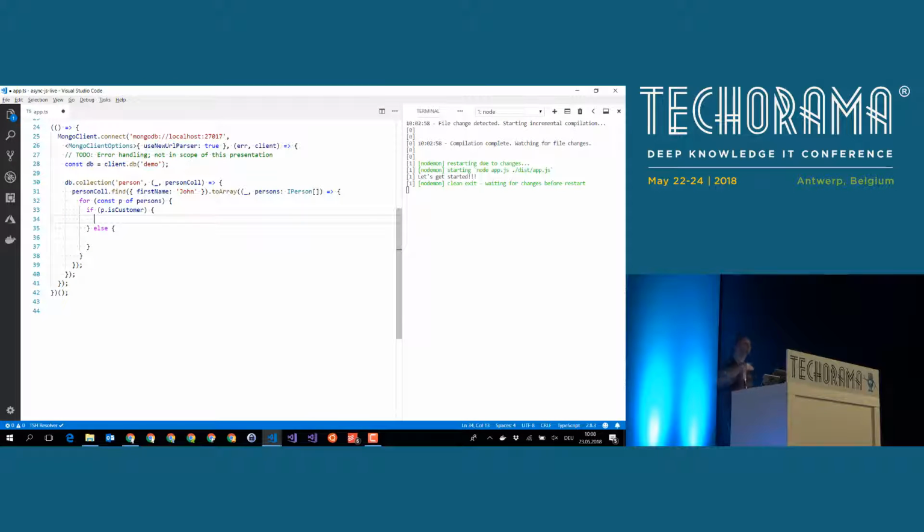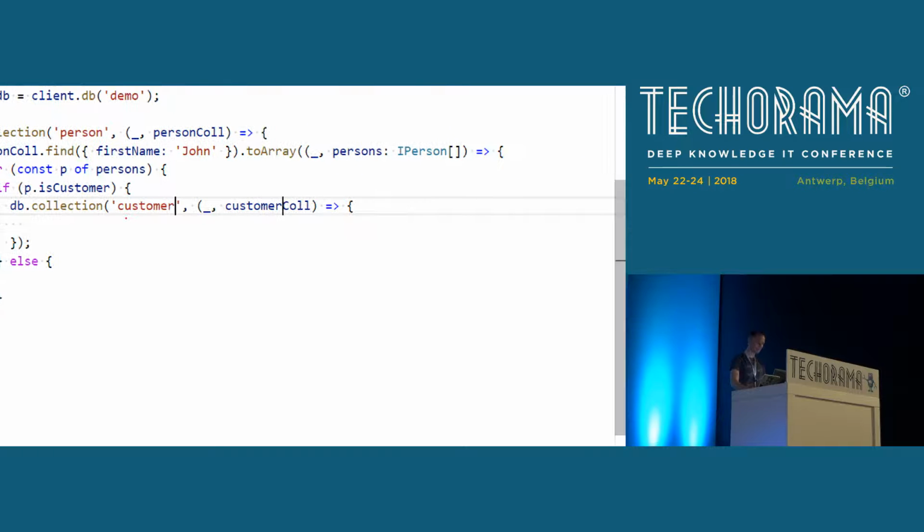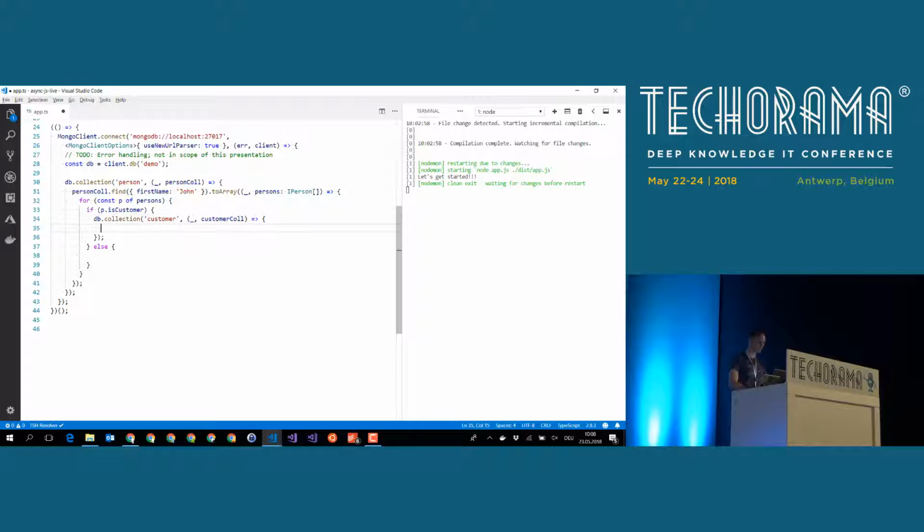If we want to read additional data about the customer, again, we have to do some querying. In that case, we have to query the customer table. We have already seen that, and I think by now you got the point. We have another callback method here.